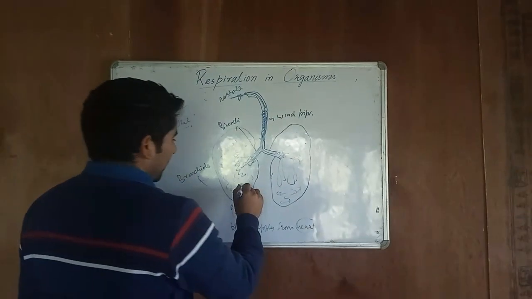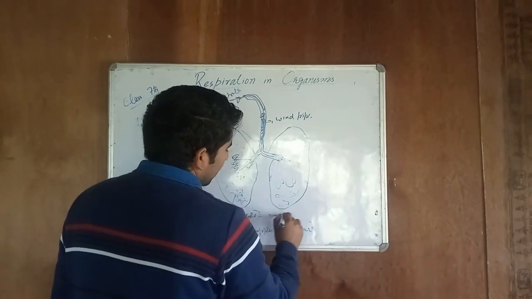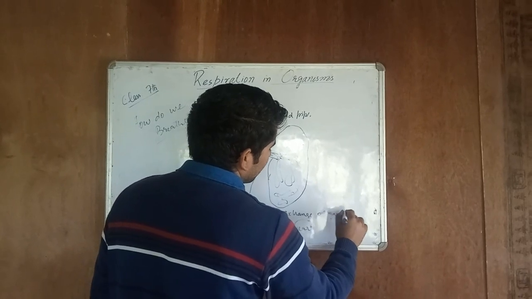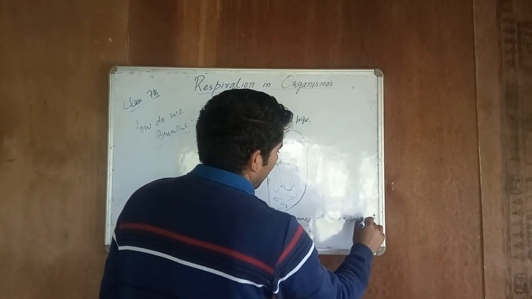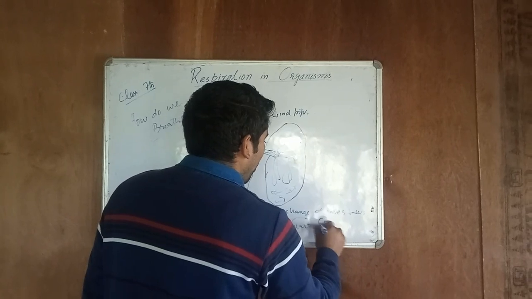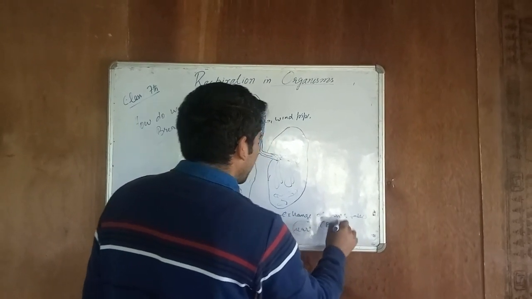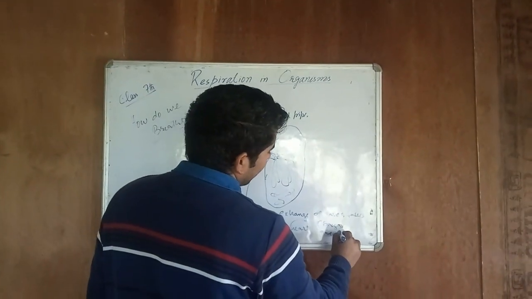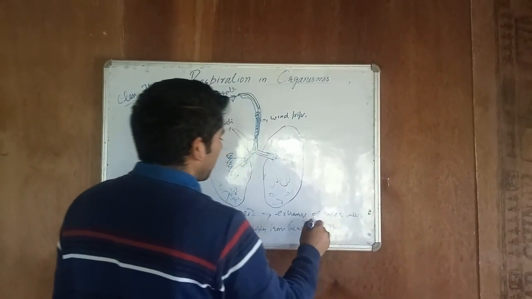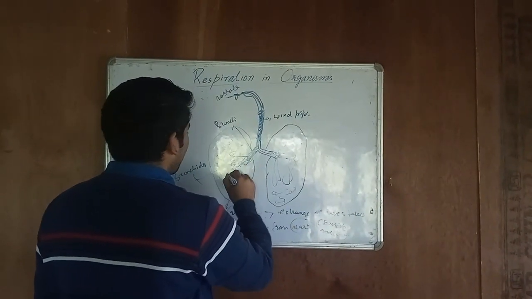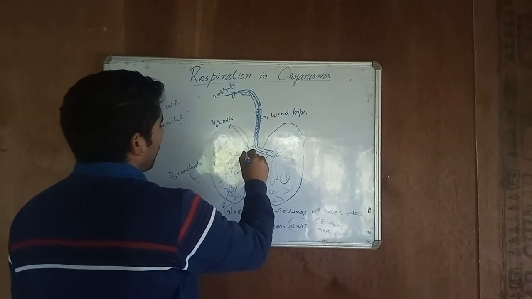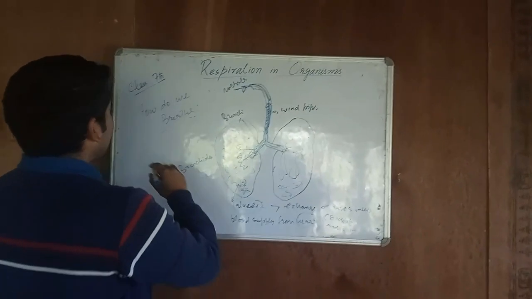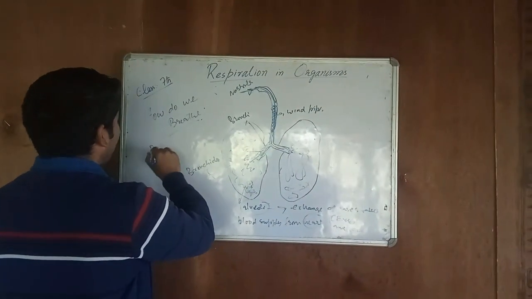So in the alveoli exchange of gases takes place, where oxygen rich air is transferred from the lungs to the heart, and carbon dioxide rich air is transferred from the heart to the lungs, to the bronchioles. Bronchioles transfer that to the bronchi, and it is left out from our nostrils. So it is the process of breathing in human organisms.